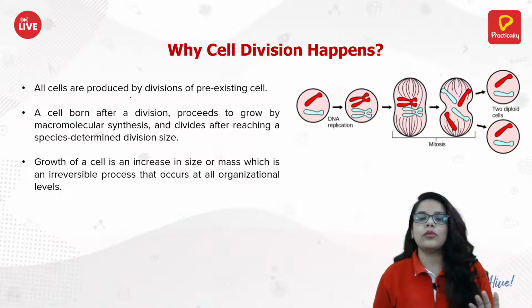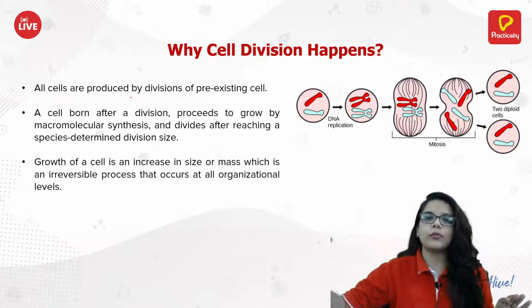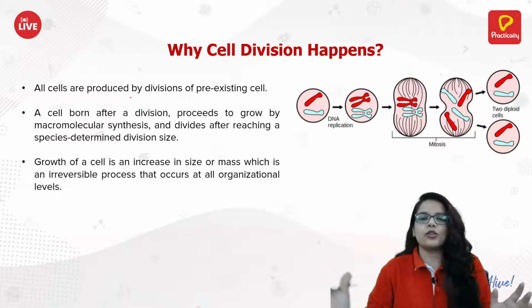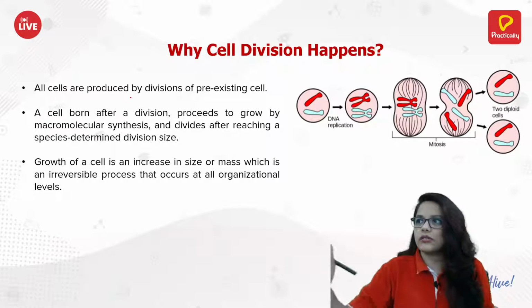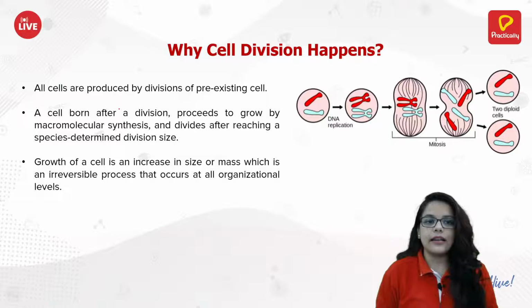Now, we know that one cell comes from a different cell, from the mother cell. A cell always has a mother cell. It does not just grow out on its own. A cell born after a division proceeds to grow by macromolecular synthesis, and after reaching a specific determined size, it divides.